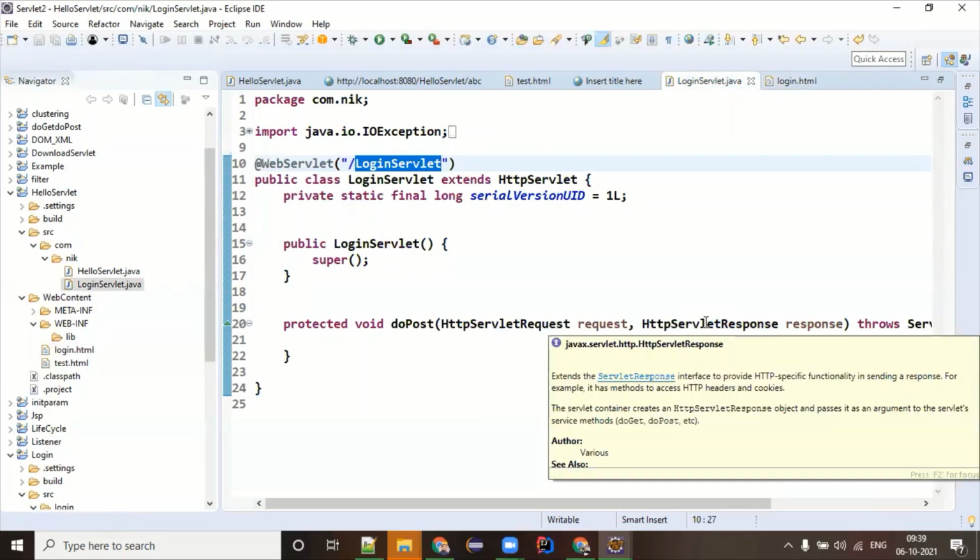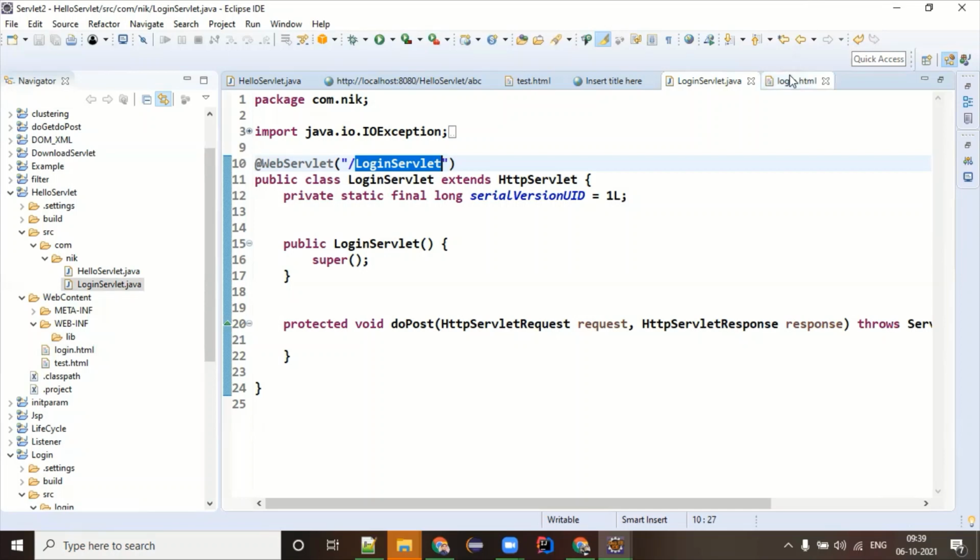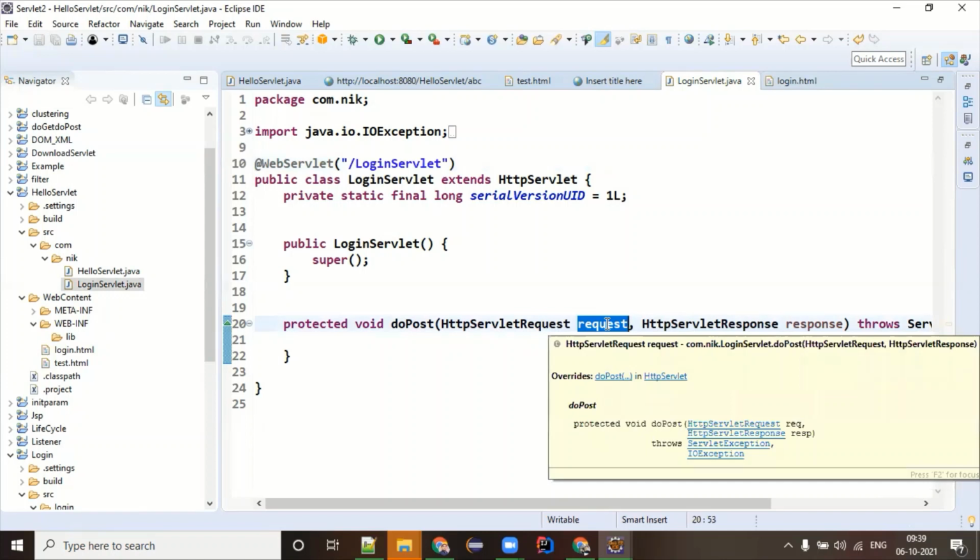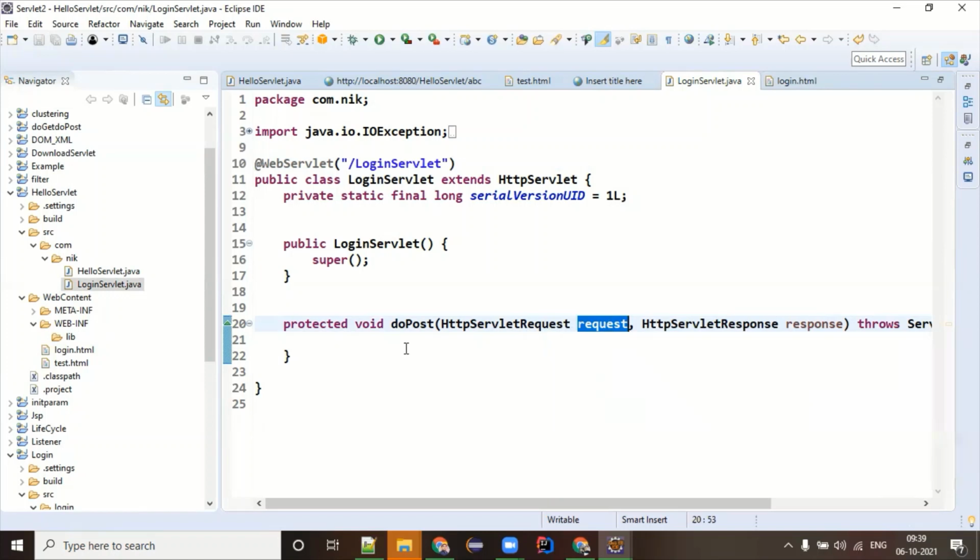Now, how can you design a login servlet? What code do we have to write under this? As I told you, whatever data you pass from the UI, whatever data comes to the server, is going to be stored under this request object, HttpServletRequest. So this is the time. Now I will ask this request object, please give me the username. So I'm going to ask for a string